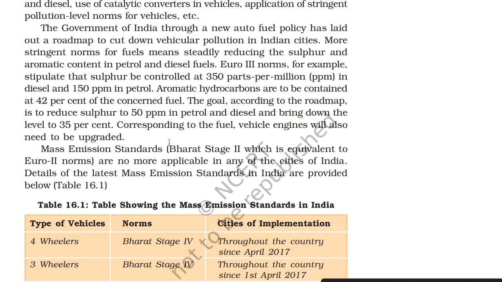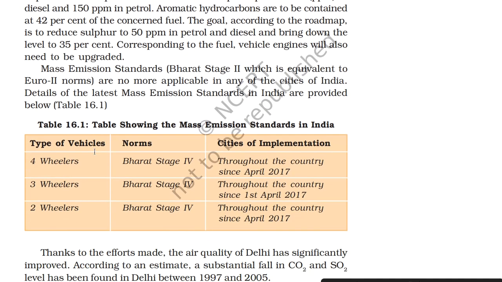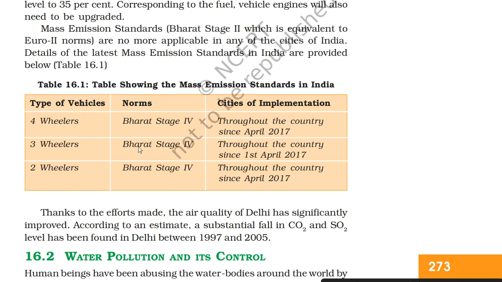Corresponding to the fuel, vehicle engines will also need to be upgraded. Mass emission standards, that is Bharat Stage 2, which is equivalent to Euro 2 norms, are no more applicable in any of the cities of India. Details of the latest mass emission standards in India are provided below in Table 16.1. Table 16.1, table showing the mass emission standards in India.